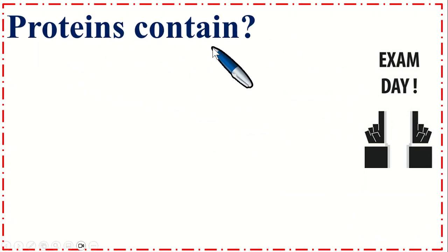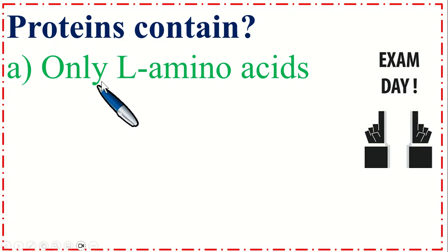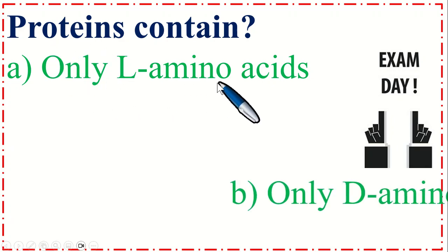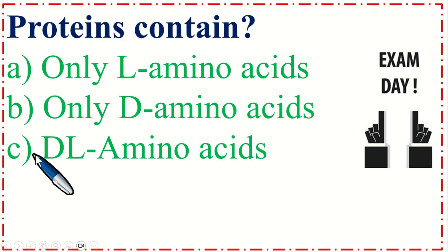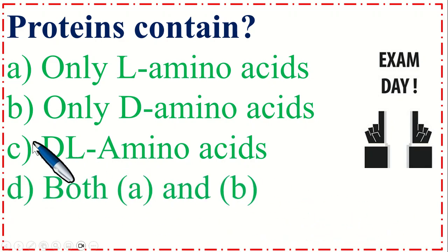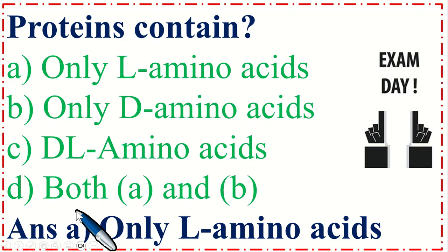Proteins contain, option A, only L amino acids. B, only D amino acids. C, DL amino acids. And option D, both A and B. So the correct option is A, only L amino acids.